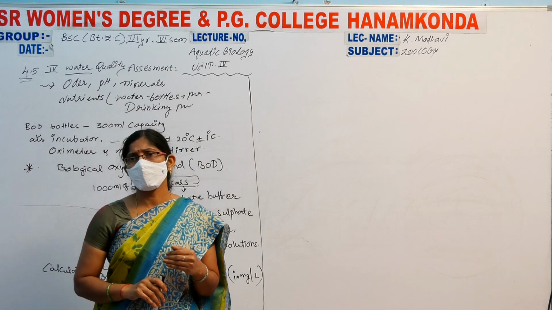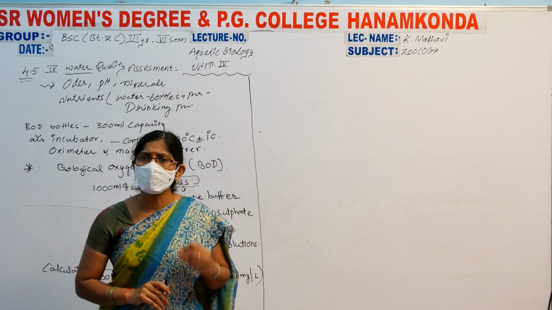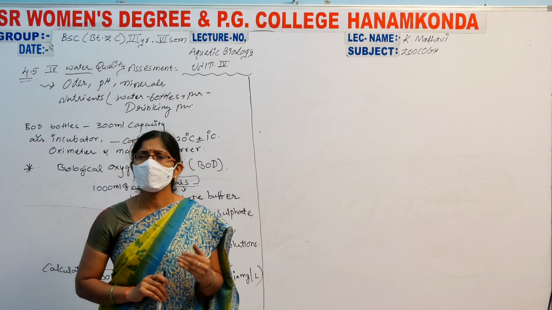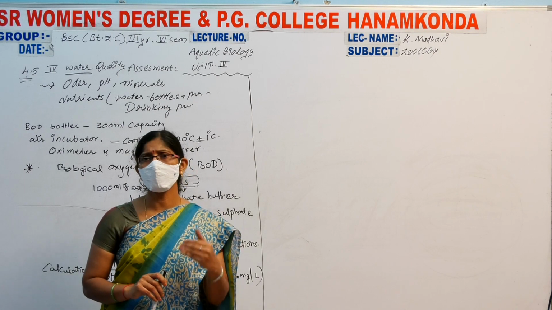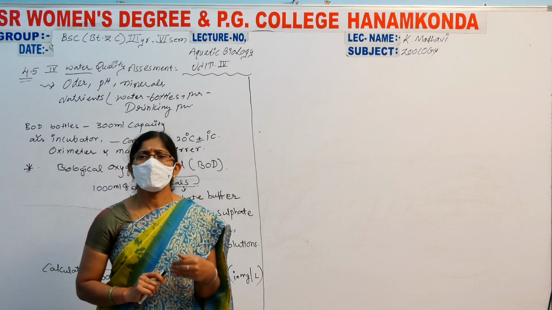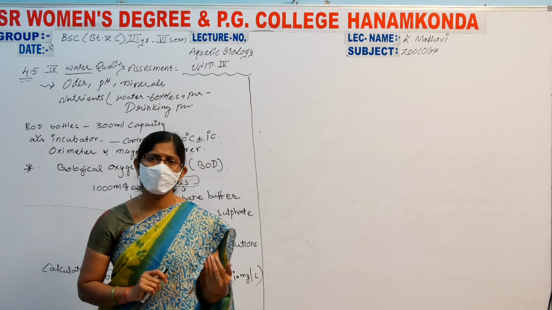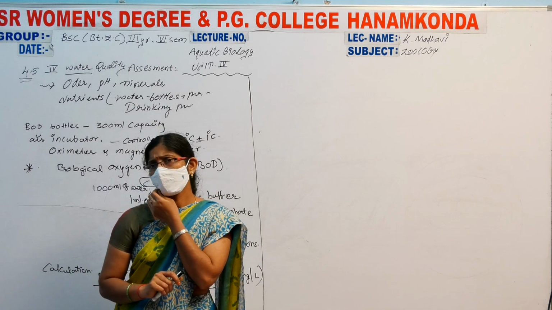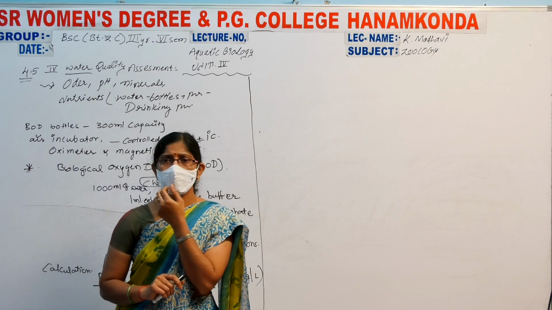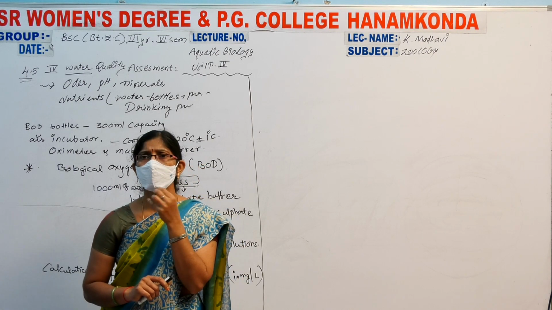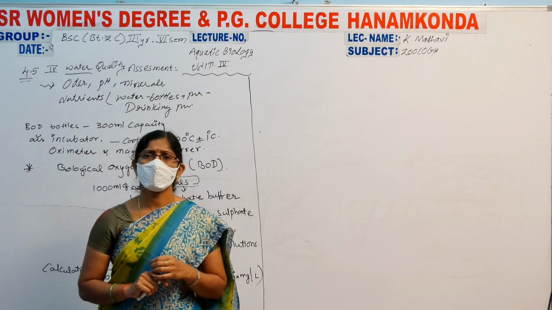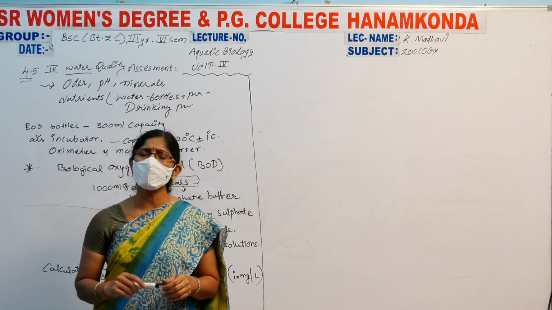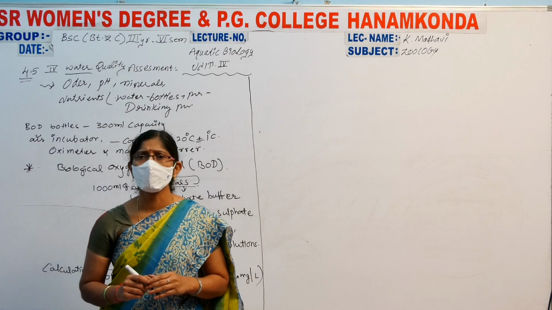That's why water quality assessment is most important for knowing how much polluted water has entered, what the oxygen levels are, and what percentage of other contaminations occur. Let us discuss here. In the water quality assessment test, there are two important processes which are included in our lab also. The first one is BOD.